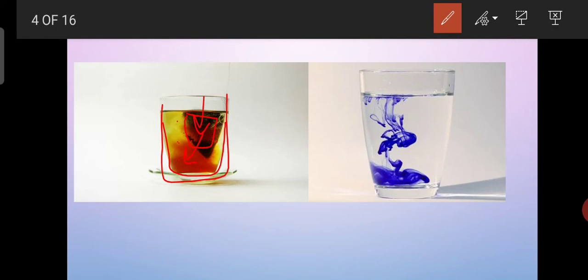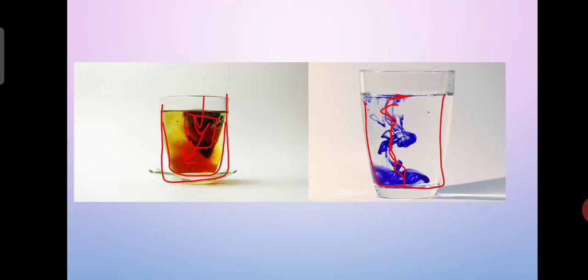Similarly, suppose a drop of ink is placed in water. What will happen? The ink starts to diffuse, the color starts to diffuse, and it will make all the water blue in color. This process will take place until a state of equilibrium is reached, until the whole water contains the same amount of ink molecules in each portion. Another example is a perfume bottle: when it is opened, the fragrance spreads in the whole room. So these are the examples of diffusion.